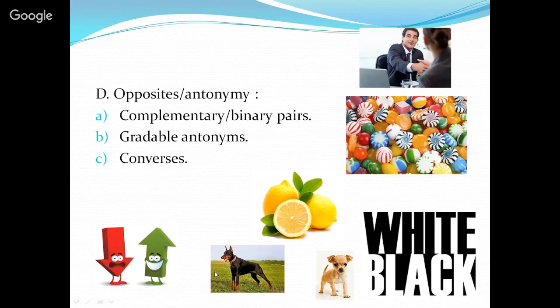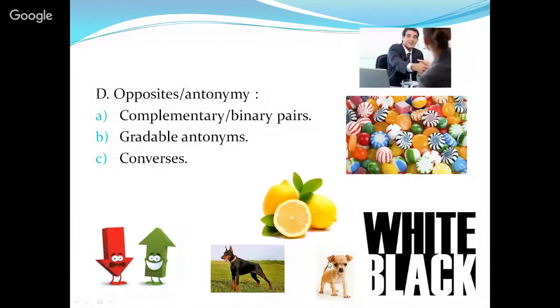For instance, a Doberman and a Chihuahua. A Chihuahua is a word that has the function of converse to a Doberman, as these terms are related because they are related to the word dog.